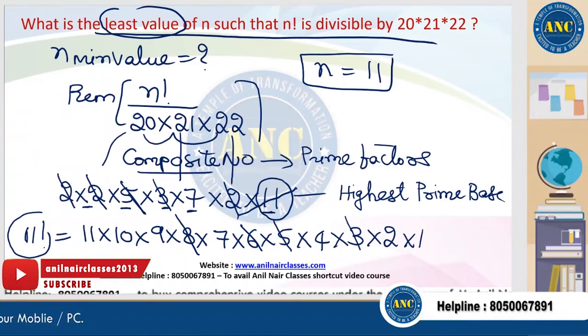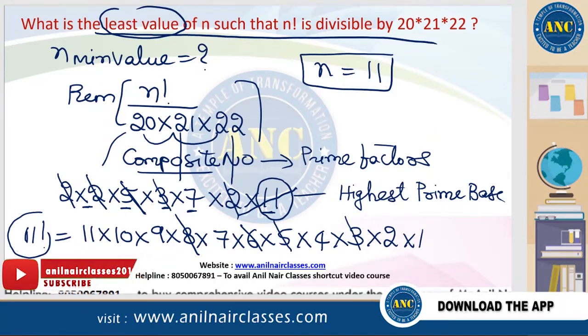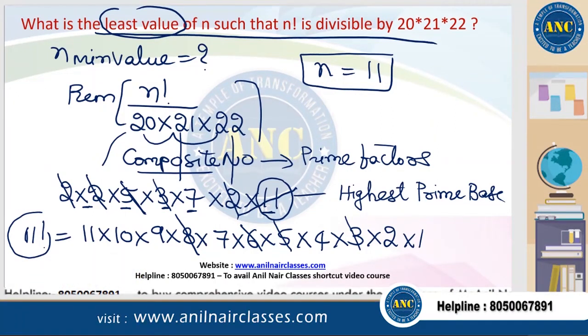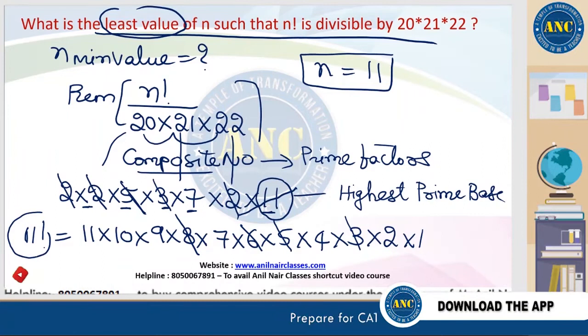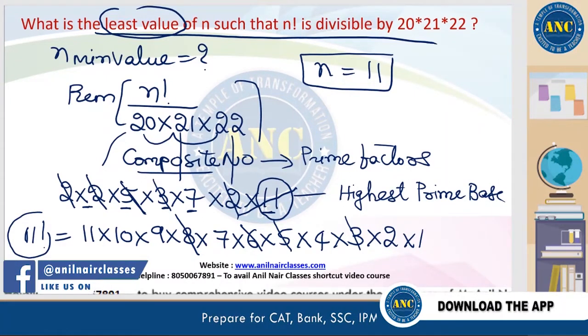Why? Because a factorial is defined as the product of natural numbers from 1 to n. 11 factorial is 11 into 10 into 9 into 8 and so on up to 1.